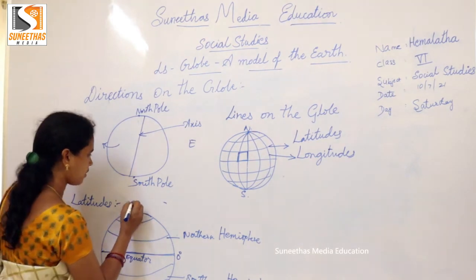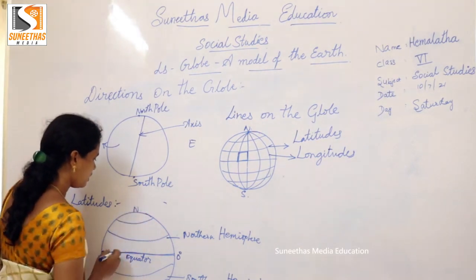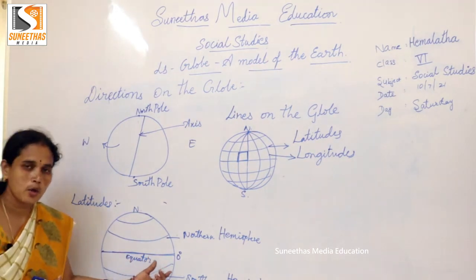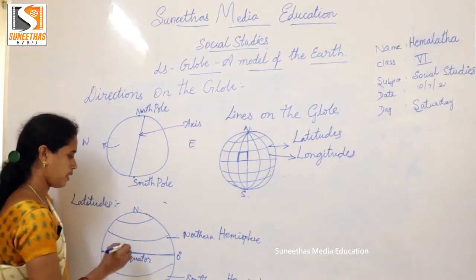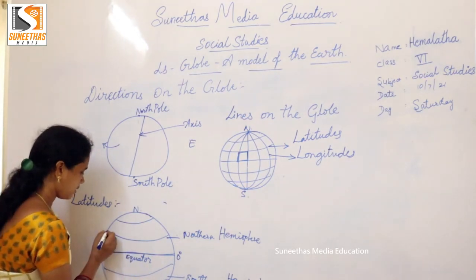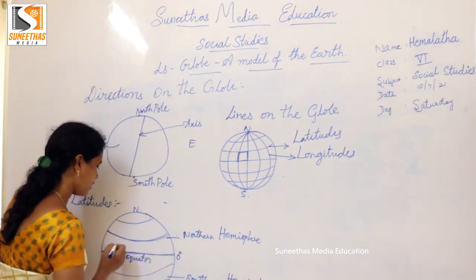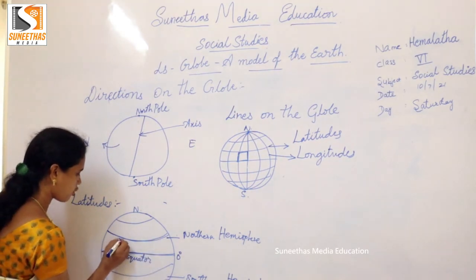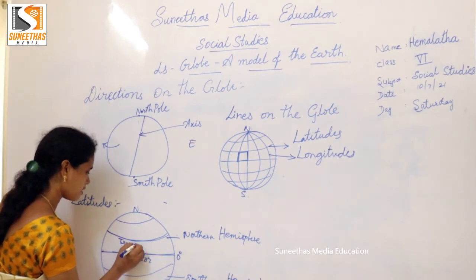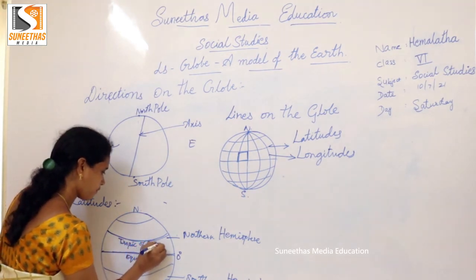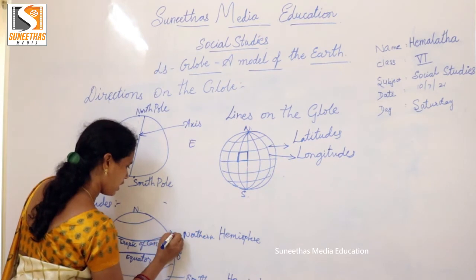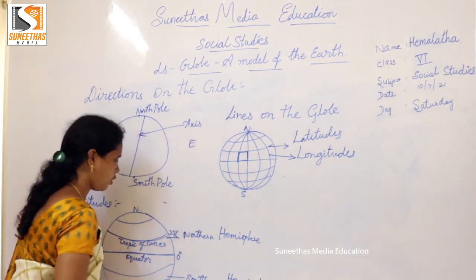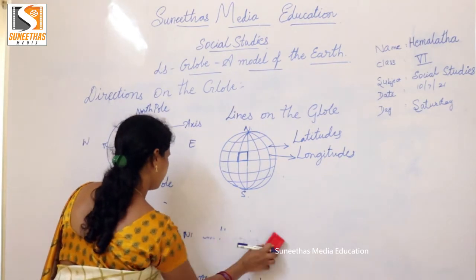The equator is also called the 0 degree latitude. Another important latitude is the Tropic of Cancer, which is 23.5 degree north latitude.